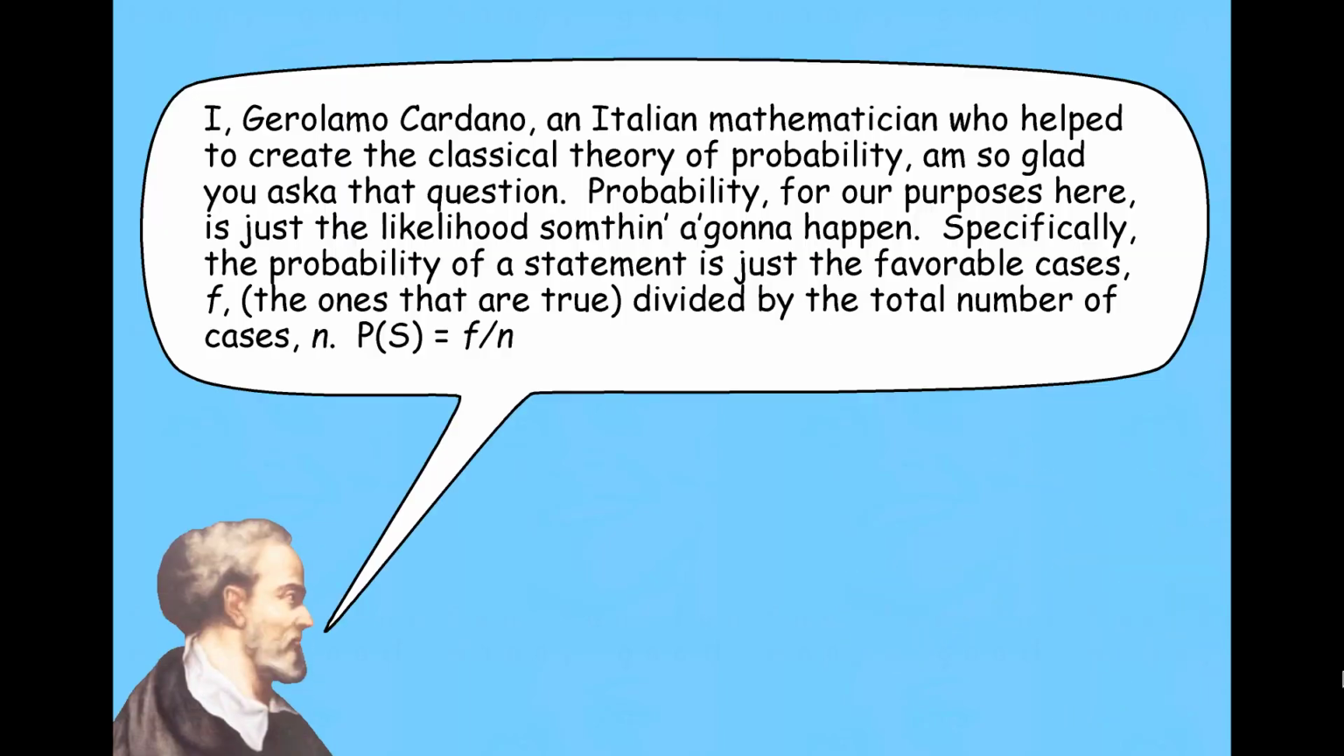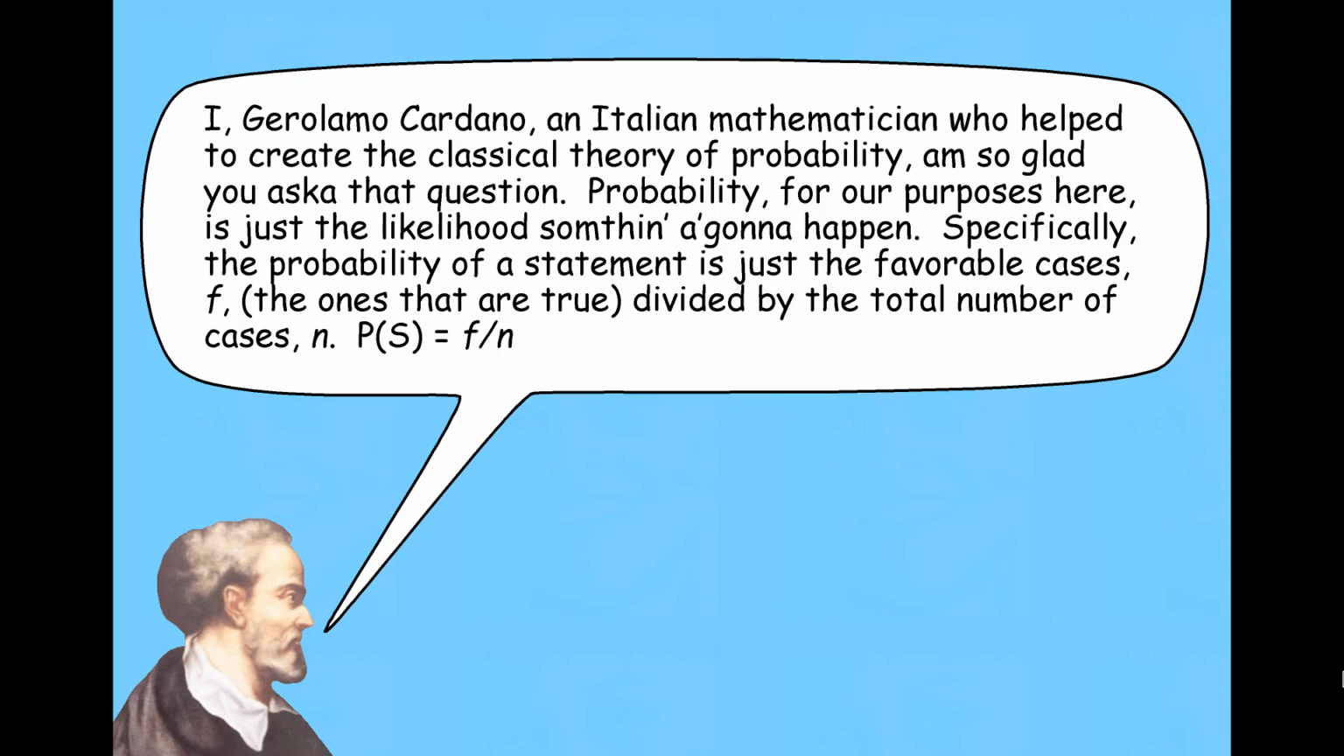So this is Giuliano Cardano, and he was an Italian mathematician who helped create classical probability theory. Right? And he's here primarily so I can do my terrible fake Italian accent. Right? I'm so glad you're asking that question.